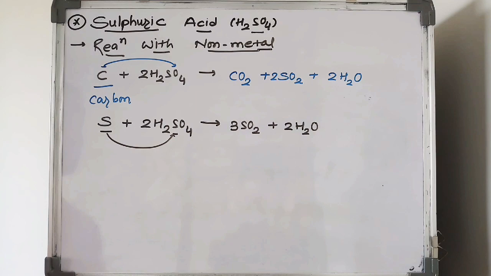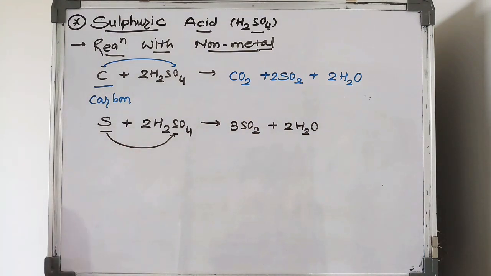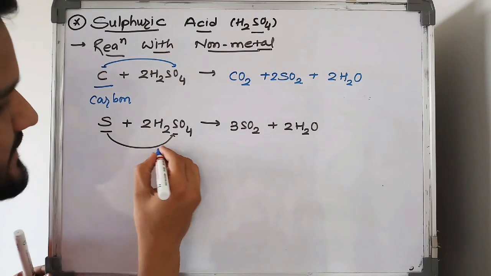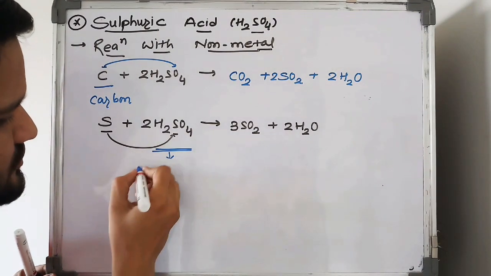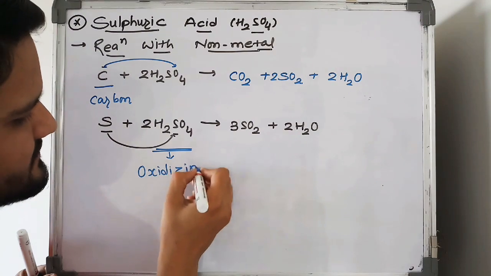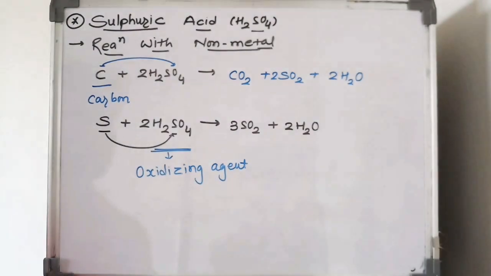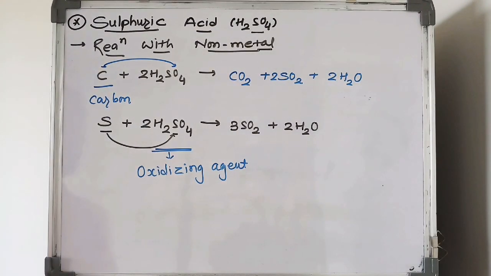So this is a reaction of sulfuric acid with a non-metal, and with the help of this reaction we can say that H2SO4 acts as an oxidizing agent. In this reaction H2SO4 is the oxidizing agent.